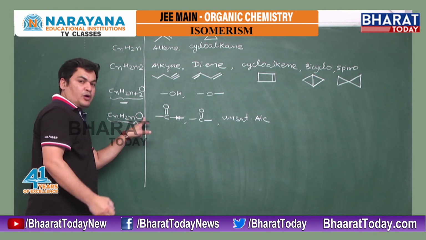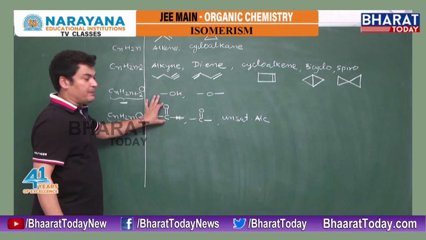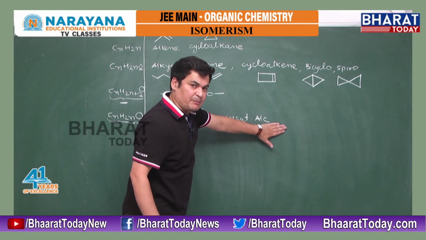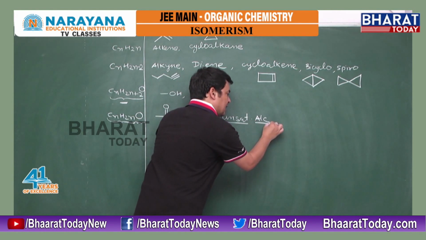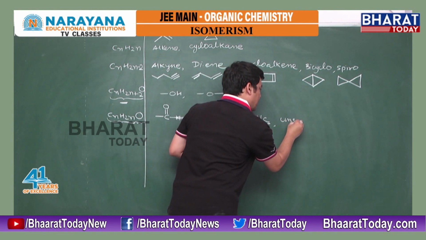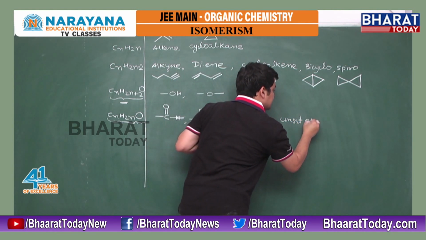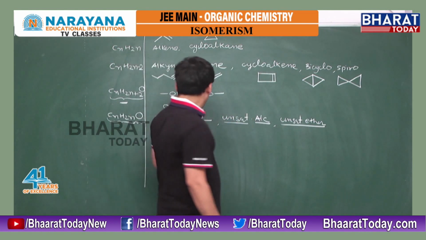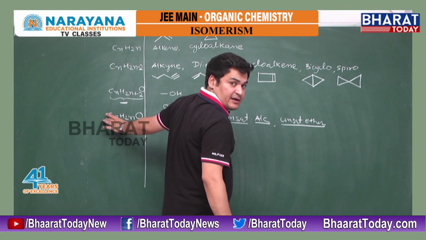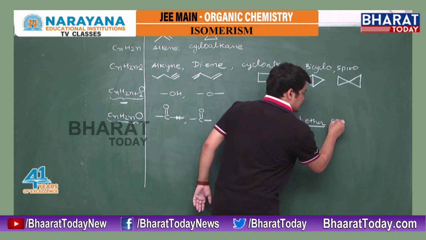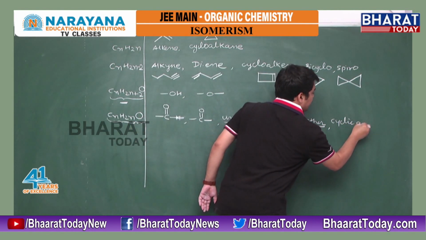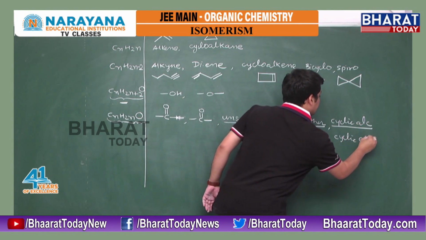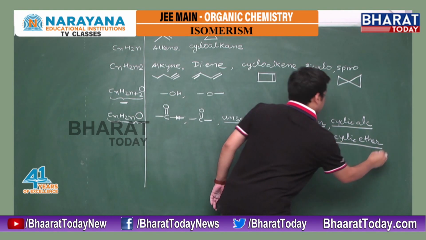If double and O are together, that can be aldehyde or ketone. Double bond separate, oxygen separate, that can be unsaturated alcohol, or unsaturated ether. If the double bond converts to a ring and oxygen remains as it is, we can get cyclic alcohol or cyclic ether. Did you get it?